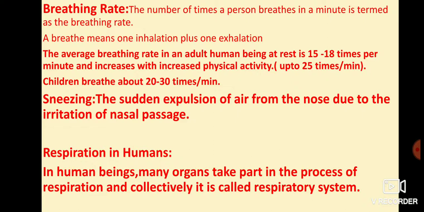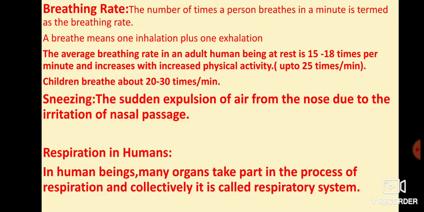in our nostrils there are nose hairs, and many fine particles are filtered by this nose hair. But sometimes when these fine dust particles reach our nasal passage, we feel irritation and then we sneeze, and with the sneezing, these foreign particles or dust particles move out of our nasal passage.